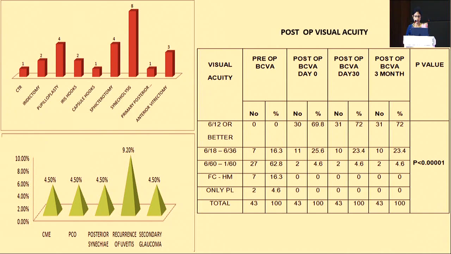The postoperative visual acuity was observed on day 0, day 30, and 3 months. The best corrected visual acuity improved to 6/12 or better in 72% of the patients on day 30. It improved in 23.4% of patients from 6/18 to 6/36. Only in 2 patients was the visual acuity improvement not seen. This was due to pre-existing posterior segment pathology.